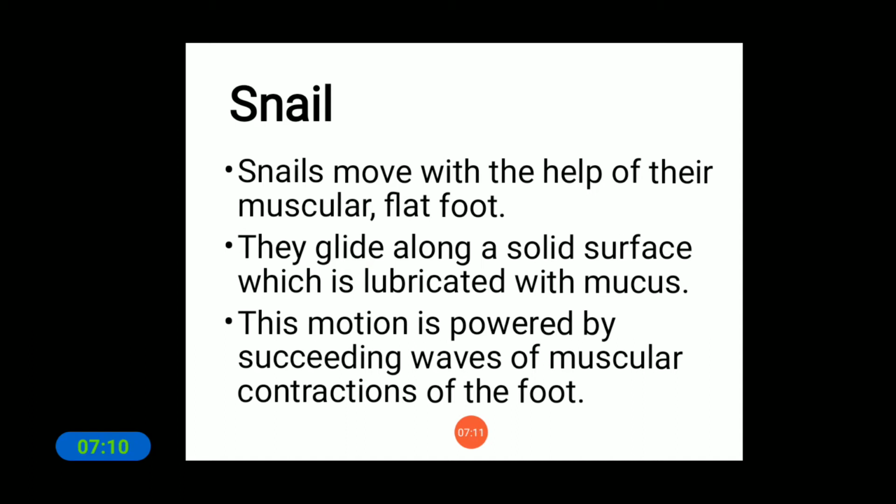Yes, so students, glide means it is able to slip on a solid surface which is lubricated. Lubricated here means its movement is made soft and very smooth by the mucus, which is released from its body. So this mucus makes the body lubricated, meaning it minimizes friction. It makes body movement very easy. Okay, next, this motion is powered by succeeding waves of muscular contraction of the foot.